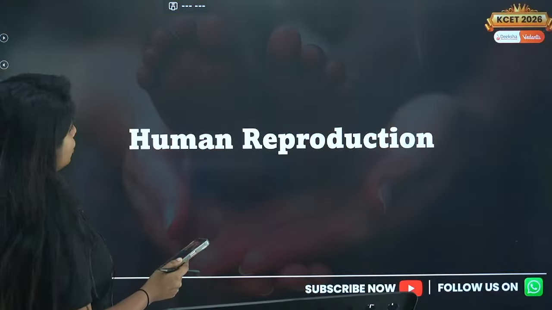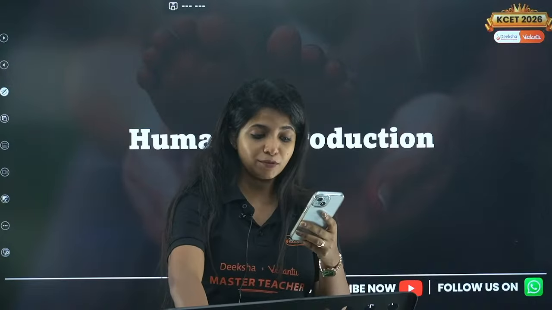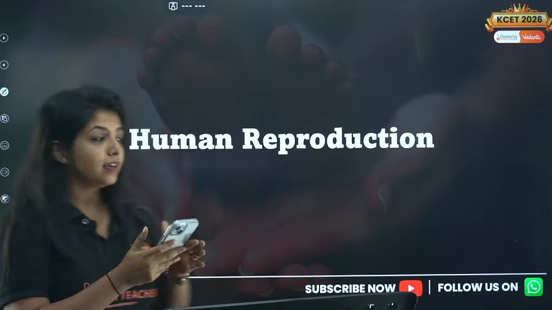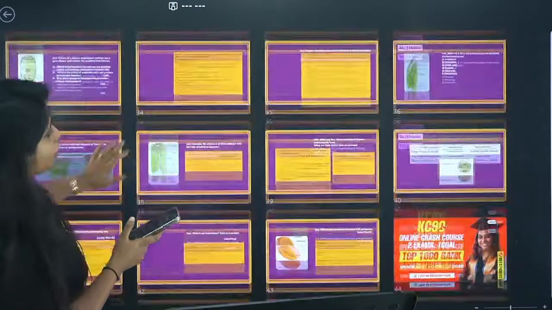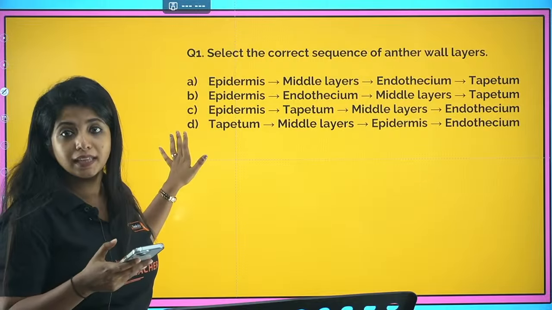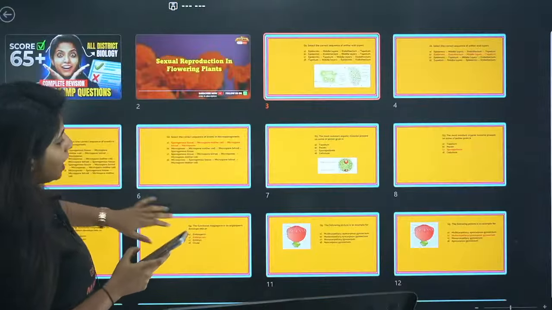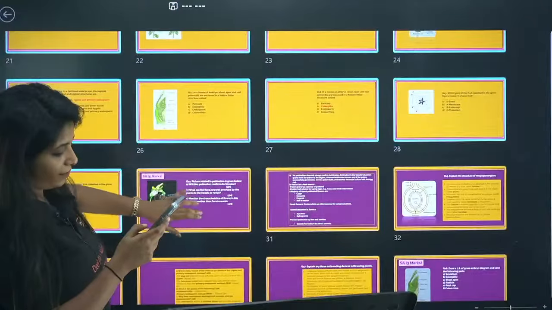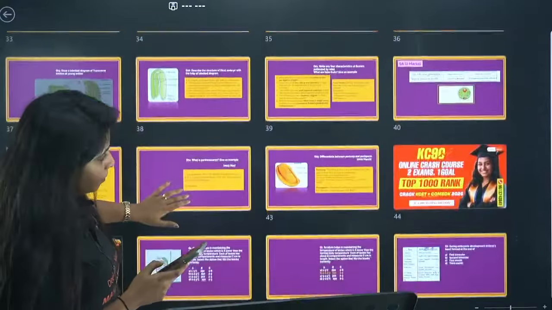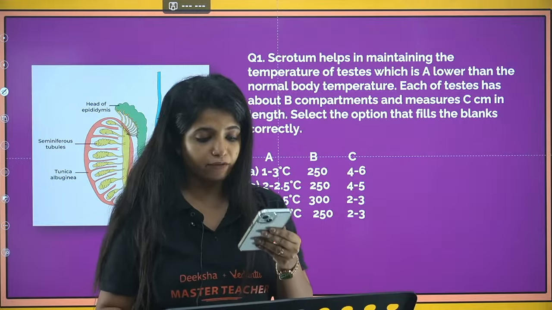So going ahead to the next chapter, again I am asking you, do you want to solve the MCQs or do you want to go ahead with the 5 marker, 3 marker, 2 marker questions? So over here, I started off with the 5 marker, 2 marker, 3 marker questions because I've already done these questions in the live before. But if at all you want me to go with MCQs, I can definitely go with that. Okay, you want to go with the MCQs now? Fine. But my dear children, always understand, definitely we can do MCQs, but you have to solve.